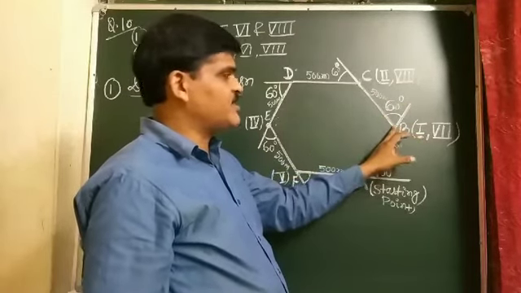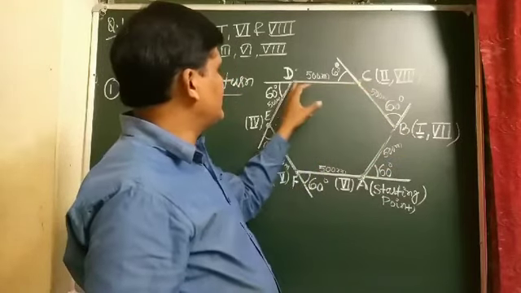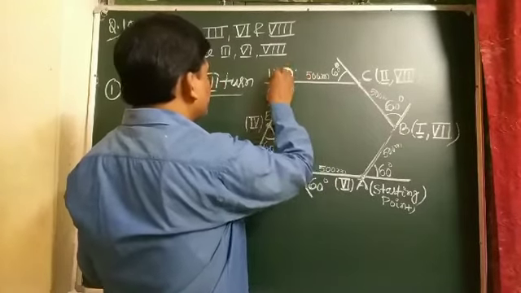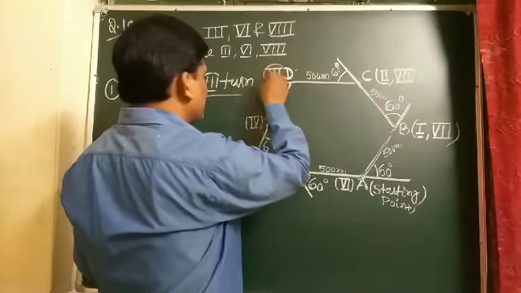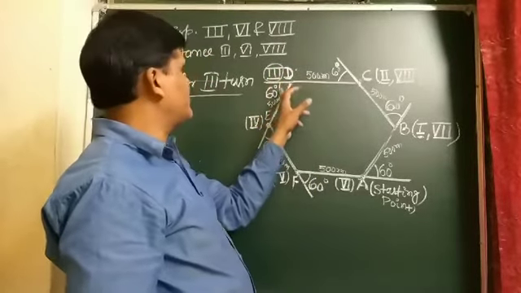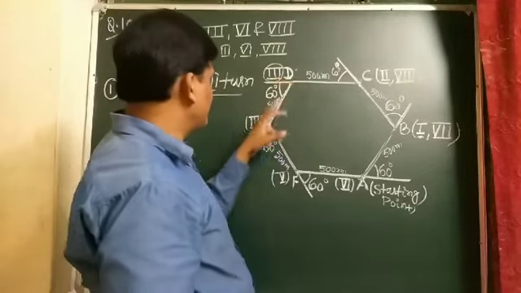So this is the first turn, this is the second turn and this is the third. At D, again he takes a left turn of 60 degrees. So this is the third turn of the motorist.